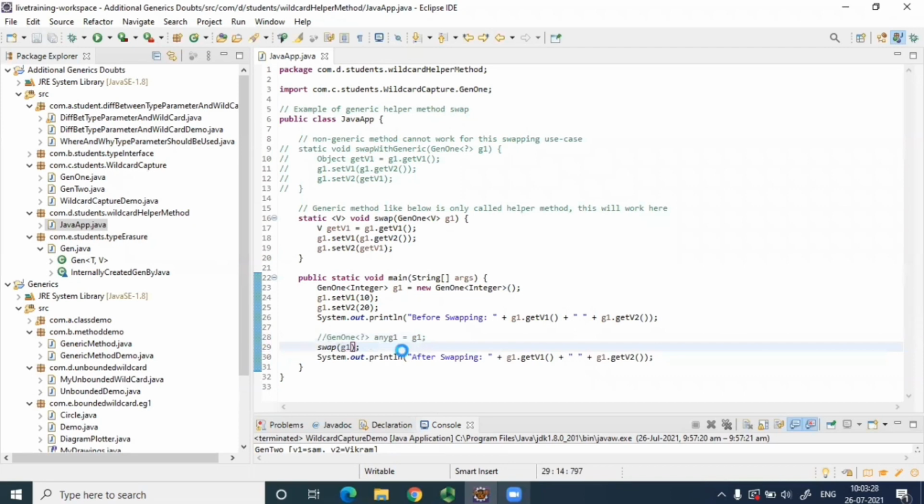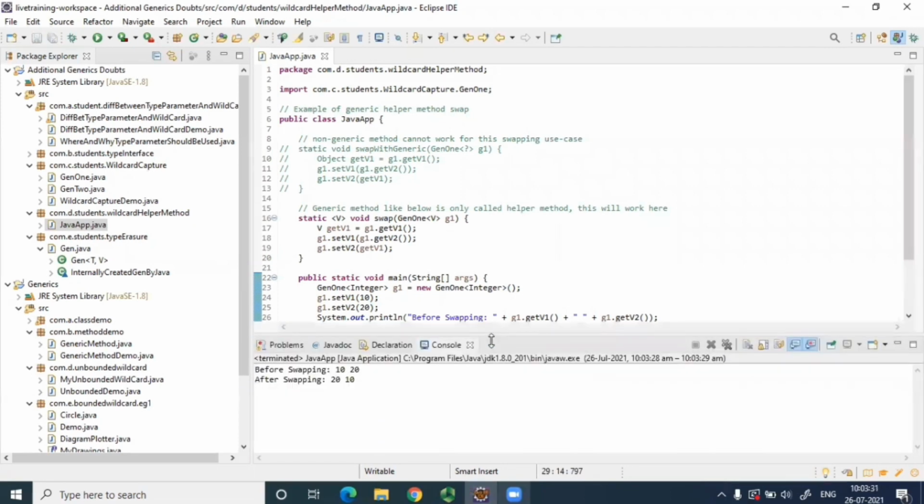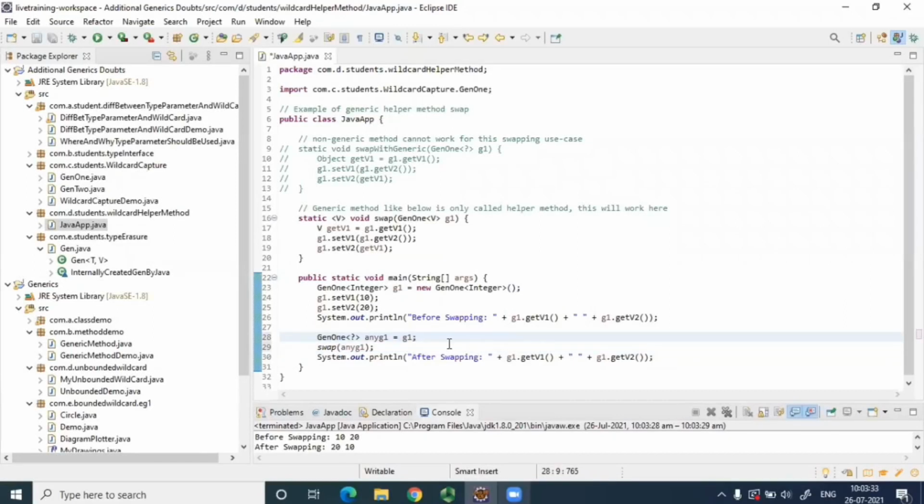It looks like it will work. So it still works. Okay. But when we make it even unknown type, that time also it works. So this is a helper method. It works for unknown type also. Okay. See the way it is designed. This is a variable of any type that is being passed from there. So here I've passed question mark. Still, if I try to swap long, okay, I create Gen1 of long and I pass it like this, so it will even do for long, swap long also, correct?